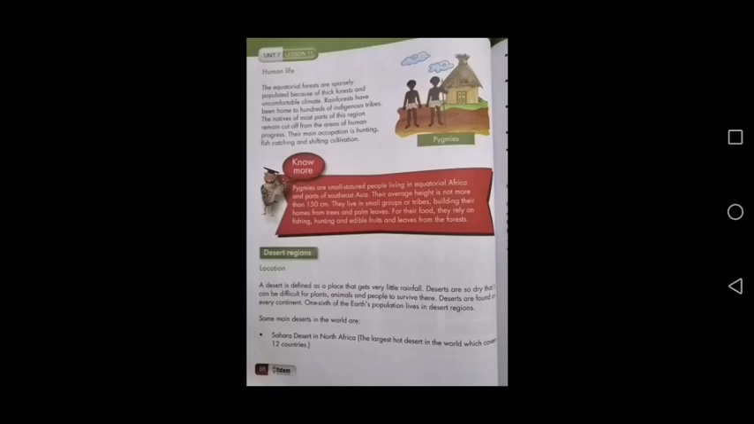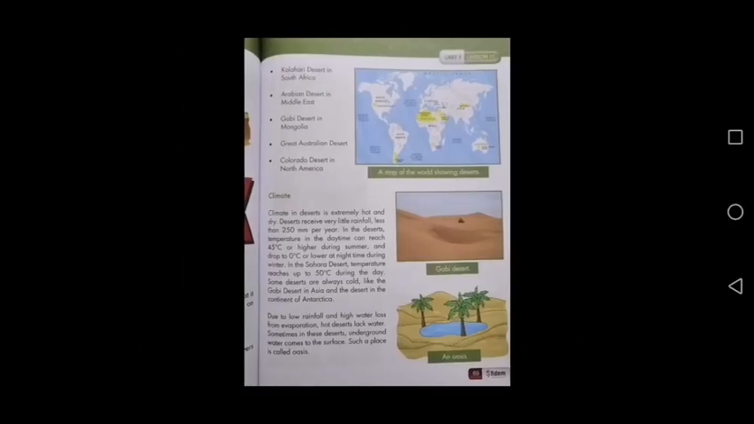Class, these are the areas which receive very little rainfall. That's why the temperature is hot in these regions, and these areas are dry. Some of the deserts found in the world are Sahara Desert, Kalahari Desert, Arabian Desert, Gobi Desert, Great Australian Desert, and Colorado Desert. These are the major deserts found in this world.